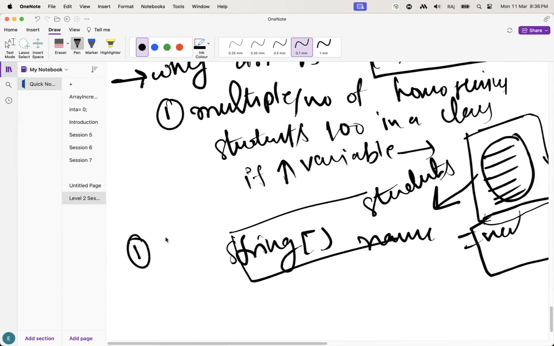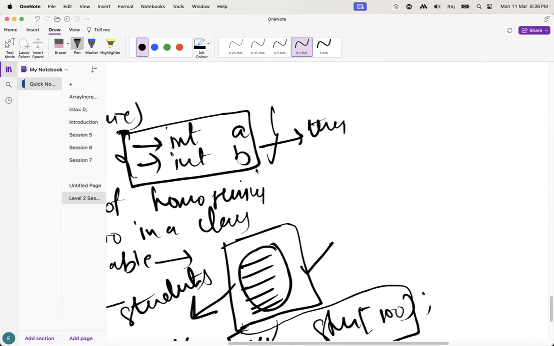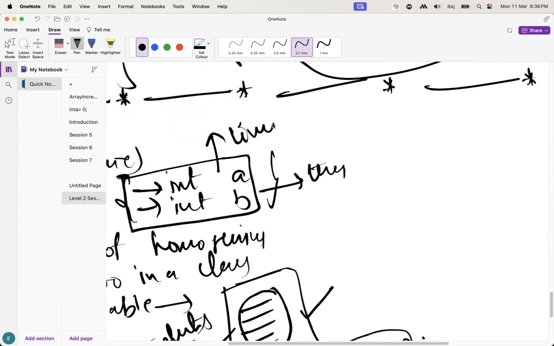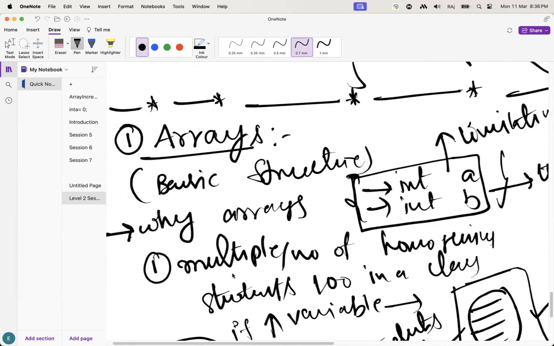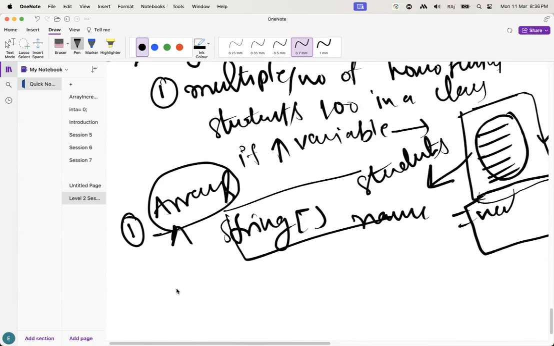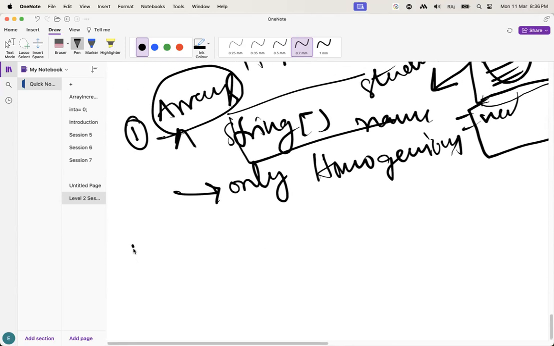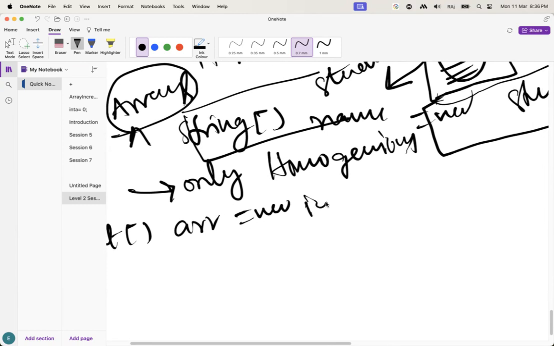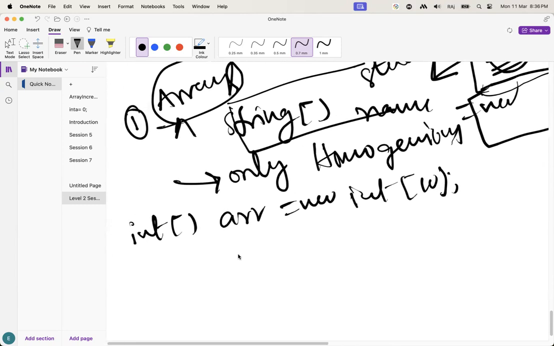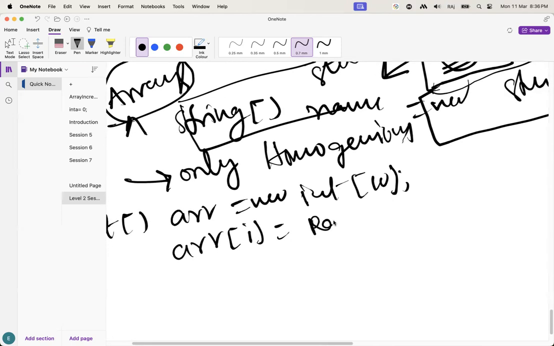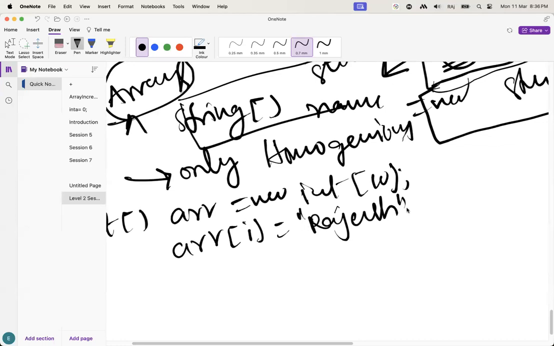That's why we came for the arrays. We have some limitations with the variables. So that's why we are using arrays here. Arrays means only homogeneous elements. Let's suppose I have created an int array with a size of 10. Guys, can I add my name here? Let's suppose my name is Rajesh. Can I add it here?